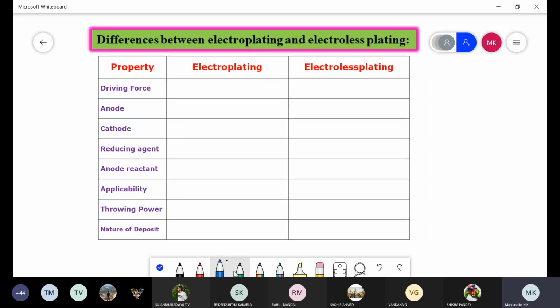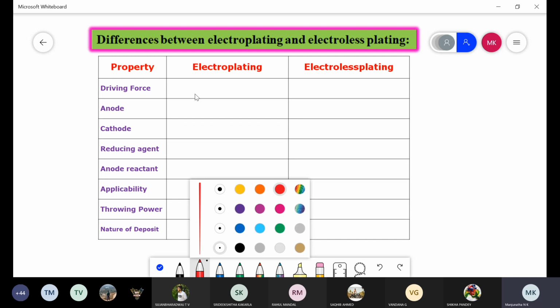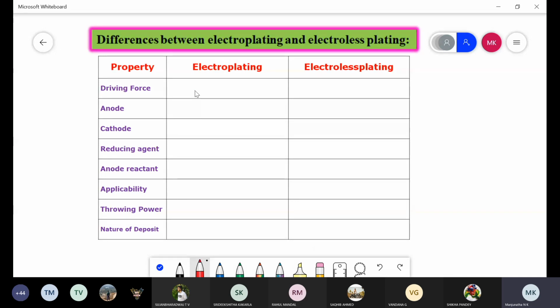The driving force in the case of electroplating is electric current, because by using electric current only the deposition of metal takes place on the surface of another metal.